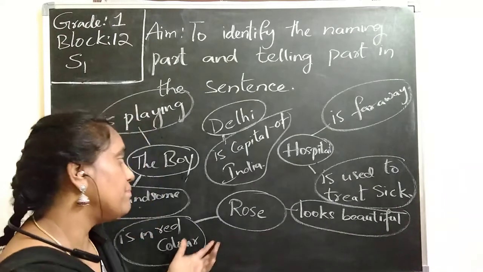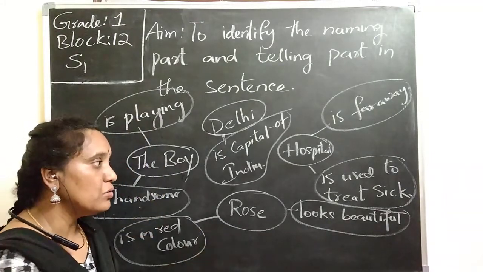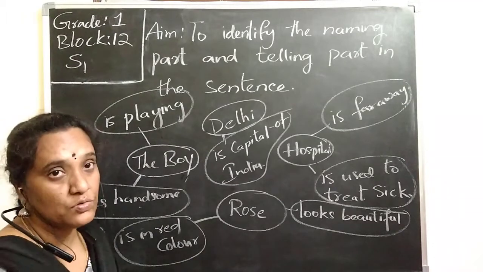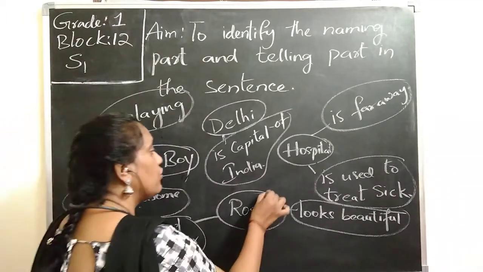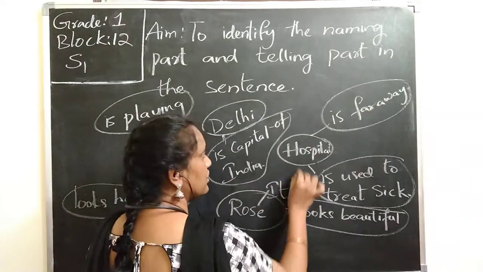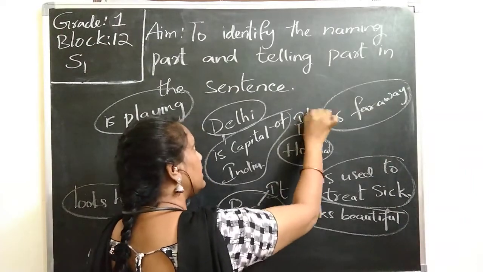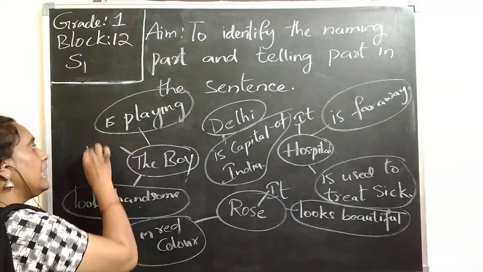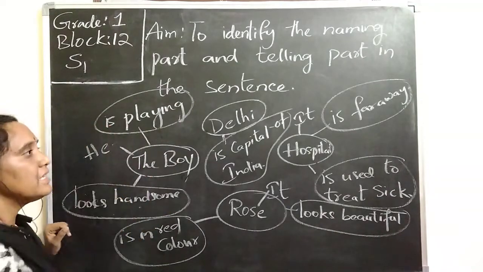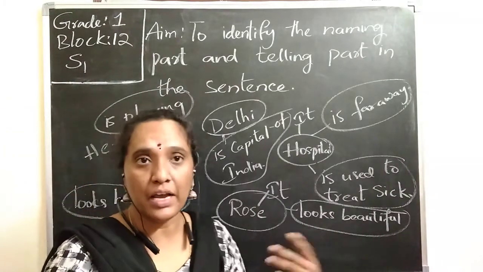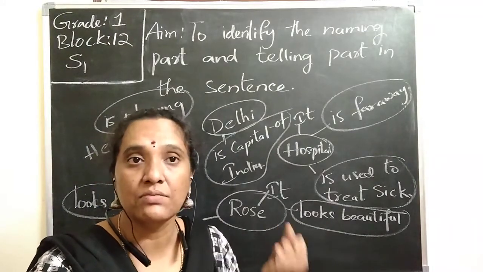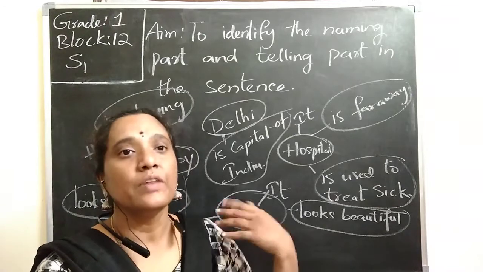In the beginning, in place of rose, I can use some other words, the pronouns which we use regularly. What are the pronouns we use normally? For rose I can say it. Even for hospital, it. For a place, it. And for boy, I can say he. If I am talking about other persons, we, you, they, these words also come under the naming part.